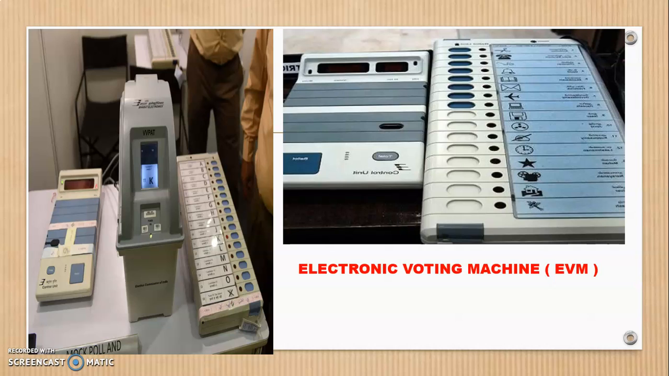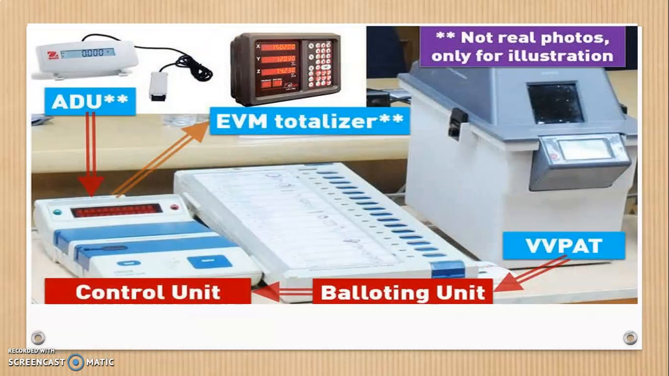This is a picture of an EVM machine. You can see there are some symbols along with the names of the candidates on the panel. Then you have a machine where the number of votes cast for each candidate is recorded. Let us understand the different parts of this EVM machine. One, we have the control unit. In that control unit, you have the display unit, where it will show how many votes have been cast. Then we have the EVM totalizer, which will tell us the exact votes.